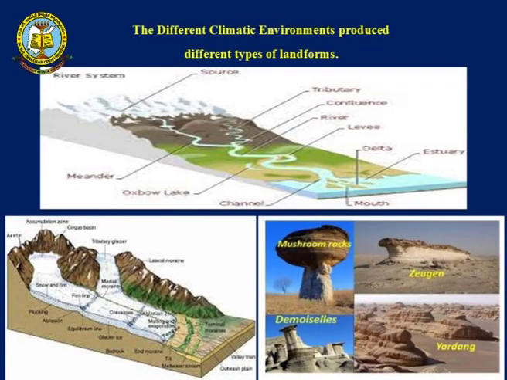These are the different climatic environments where you can see landforms created by flowing of water, flowing of glaciers and wind movement. When climates are humid in nature, you have a lot of rainfall and water starts moving according to the slope.